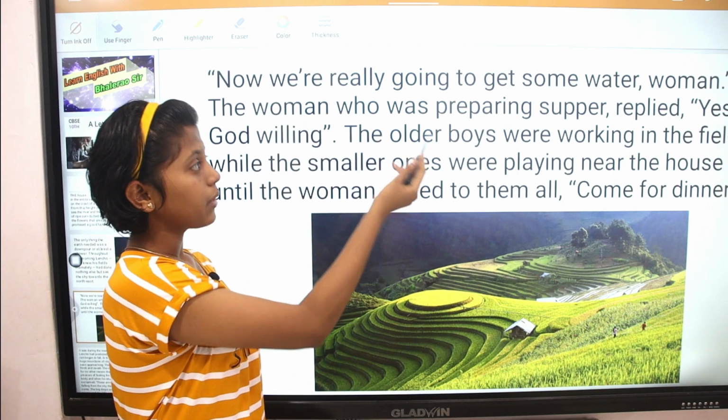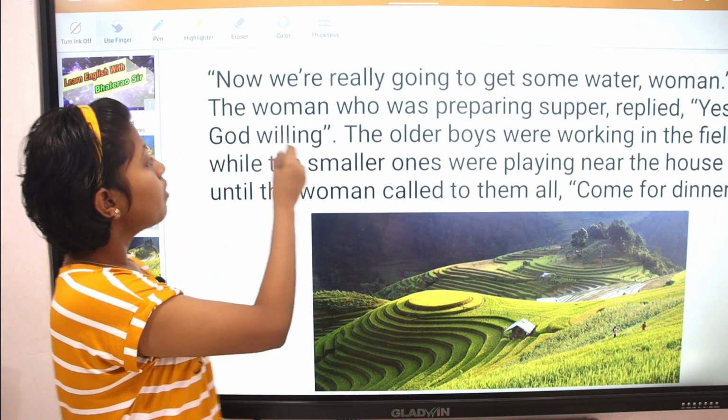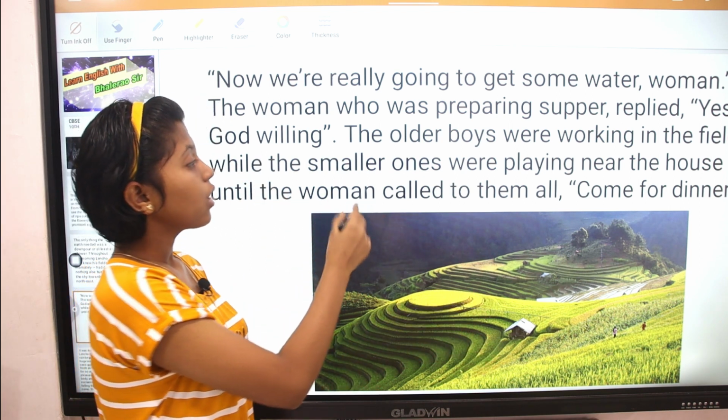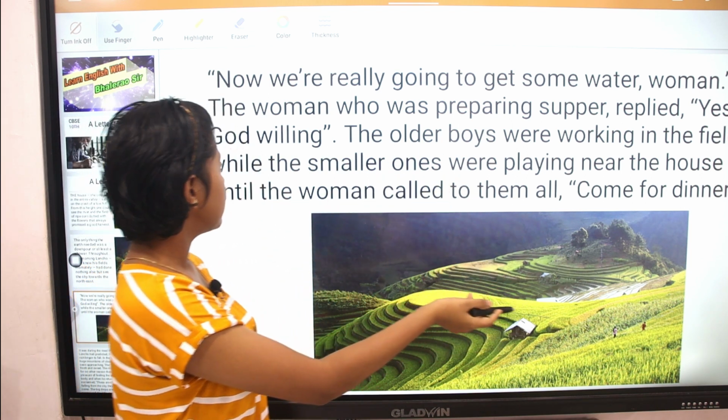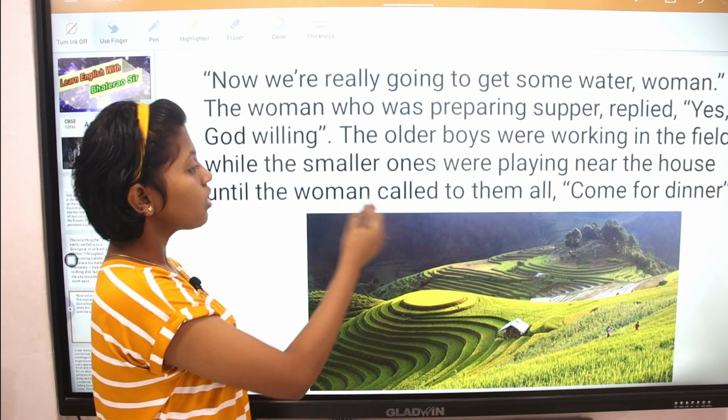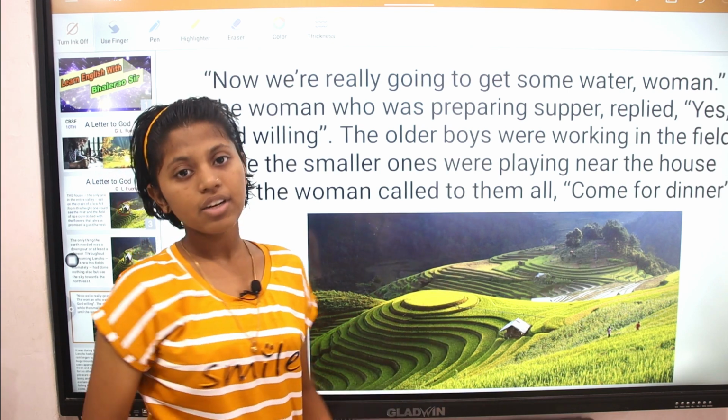"Now we are really going to get some water, woman." The woman who was preparing supper replied, "Yes, God willing." The older boys were working in the field while the smaller ones were playing near the house, until the woman called them all, "Come for dinner."